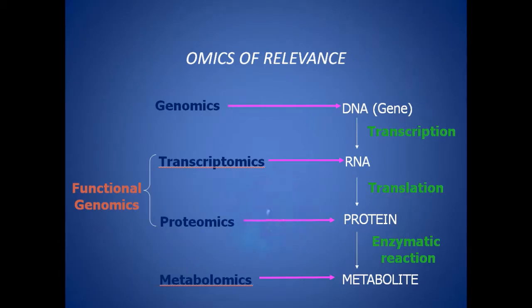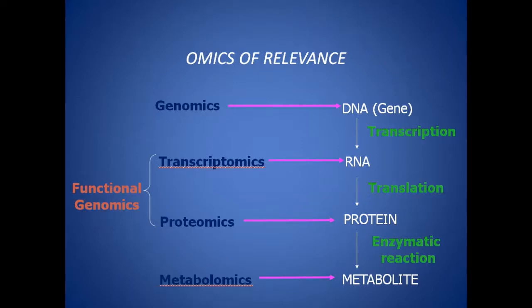If you go to learn different fields of science, you come across different terms like genomics, transcriptomics, proteomics, metabolomics. All these omics are of much importance. Why are they important?